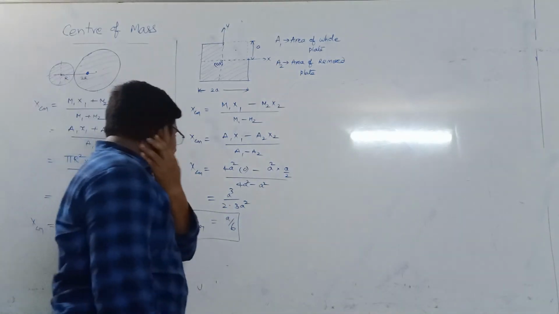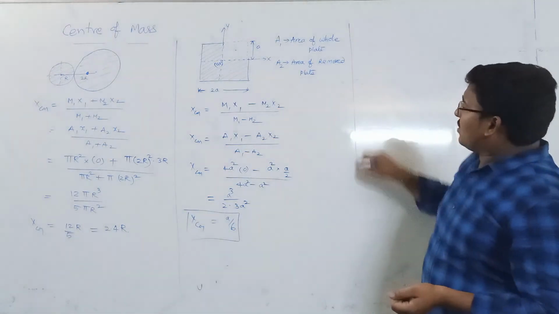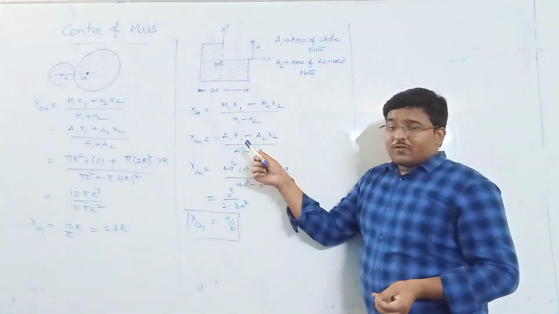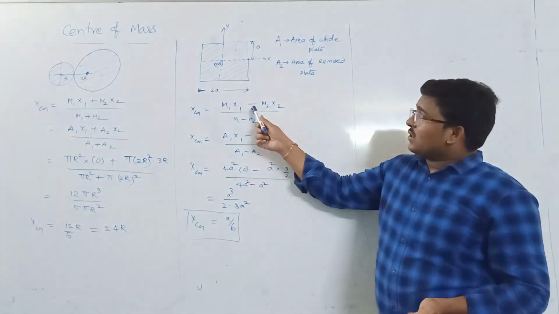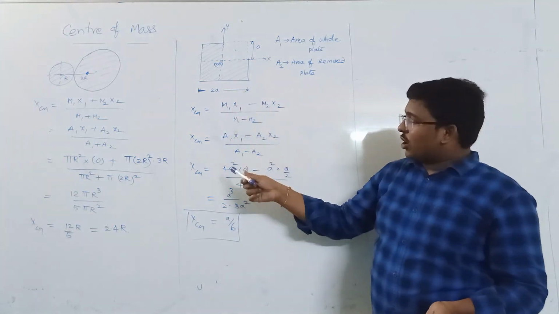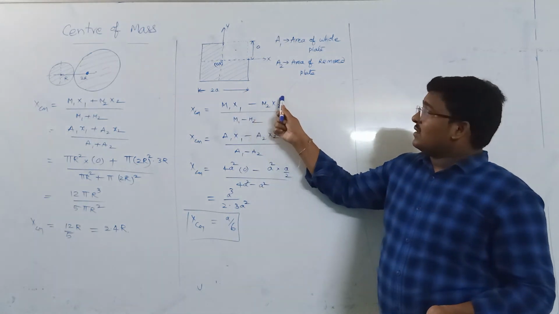But generally I will give a hint for this one. Here what we did is keep a minus sign for the removed mass. If the whole body is at the origin, then its term is 0, and minus this is the removed mass.